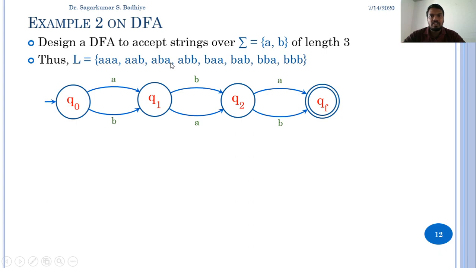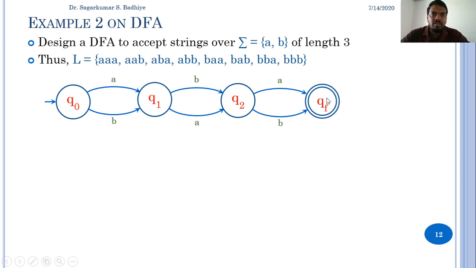Now considering the next input as ABA, so again starting with Q0, on getting A, I go to Q1, on getting B from Q1, I move to Q2, and from Q2, on getting again A, I move to final state QF. So this string is also accepted by the DFA. In this way, all the strings that are represented over here are accepted by this finite automata.